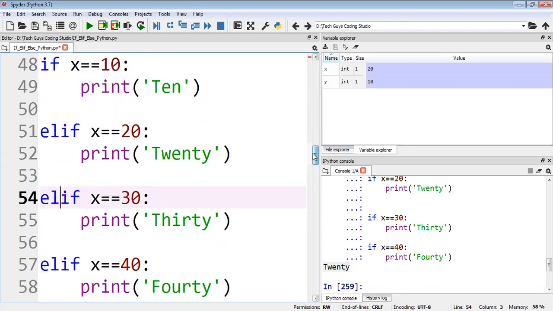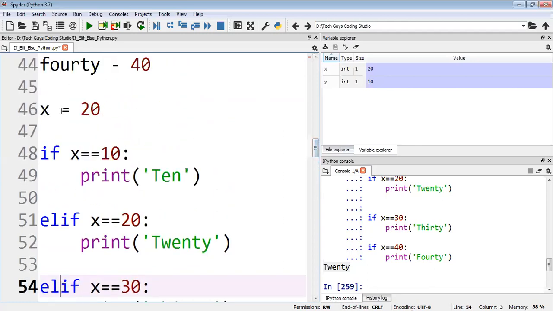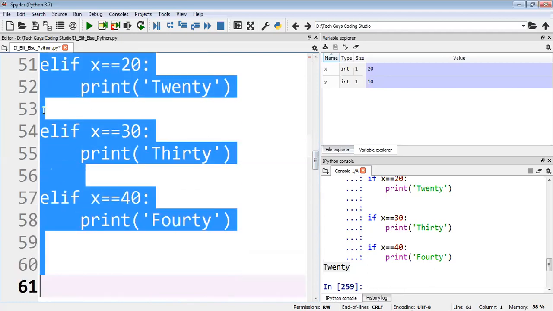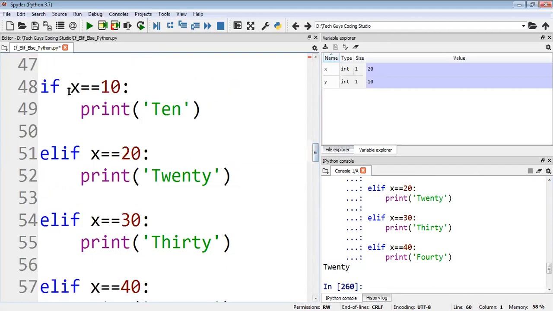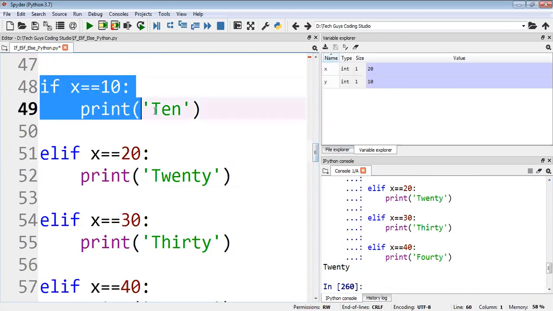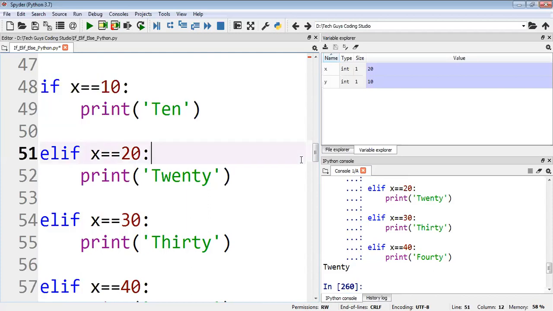So here we'll check it. Once we got 20 here, it will not match the others. Like this we will see. First it will check for this. If it is matching here only, it will execute, and the rest of the code will not be executed. Okay. Here one more thing I would like to say.